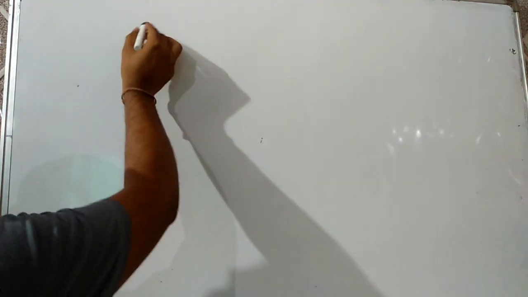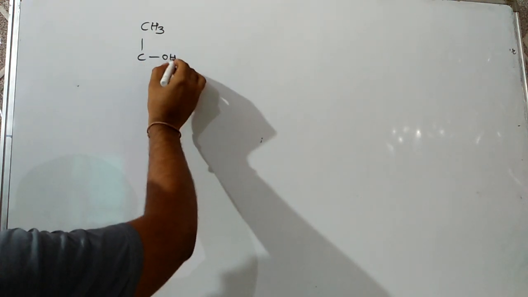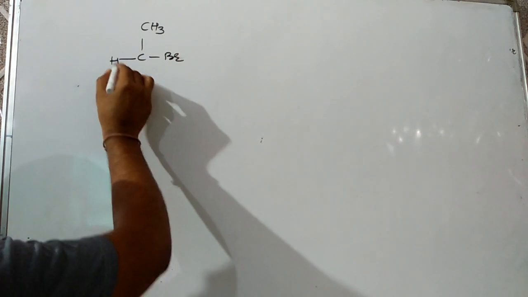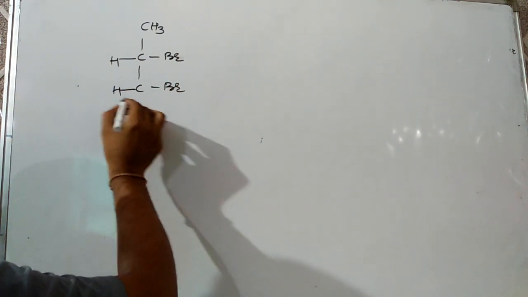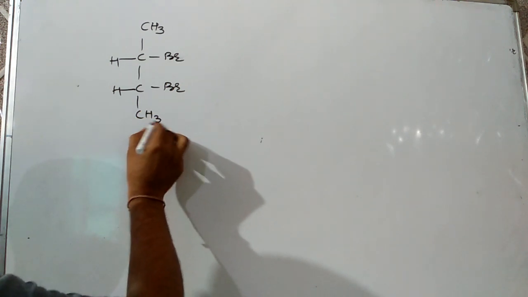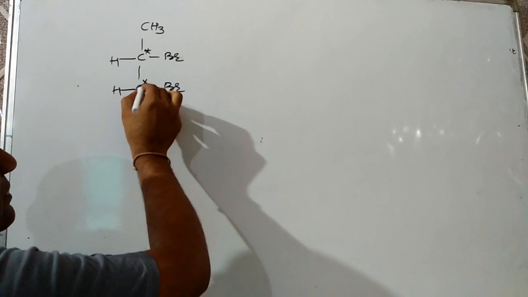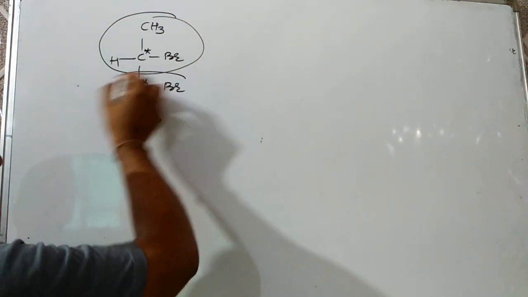Let's take the case of meso 2,3-dibromobutane. You will see a very interesting thing here. There are two chiral centers in it. First, I do the second carbon, then the third.